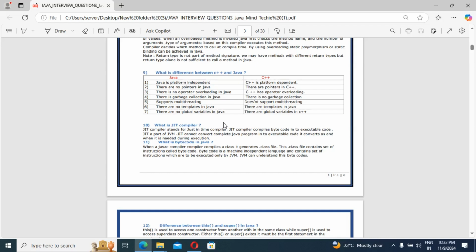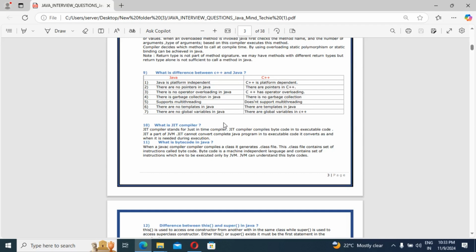JIT compiler stands for Just In Time compiler. What does it do? It compiles bytecode into executable code. JIT is a part of the JVM, the Java Virtual Machine. JIT cannot convert the complete Java program into executable code. It converts as and when it is needed during execution. That is where we use the JIT compiler.